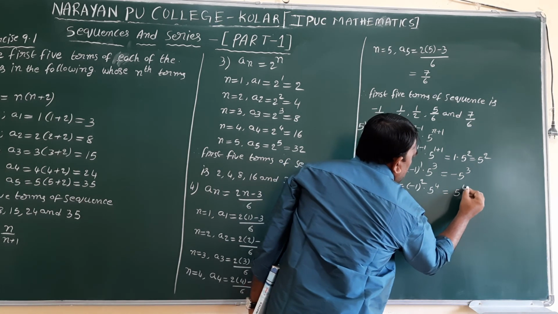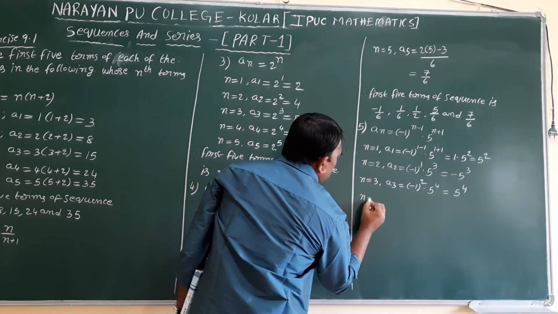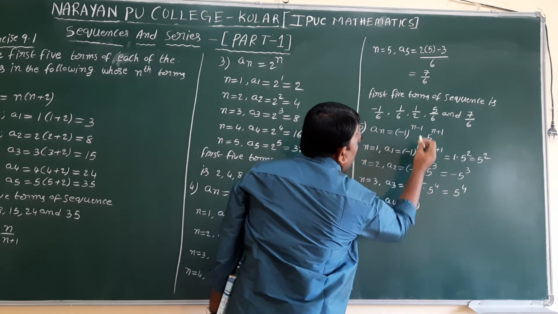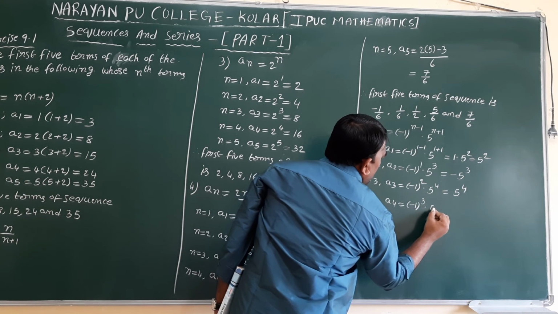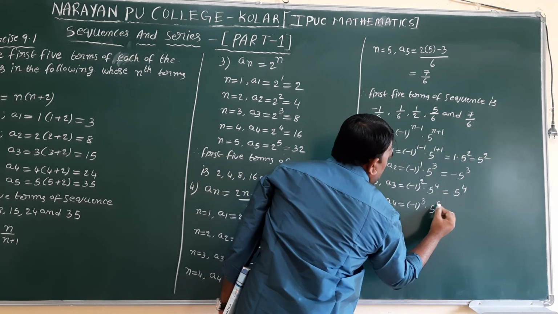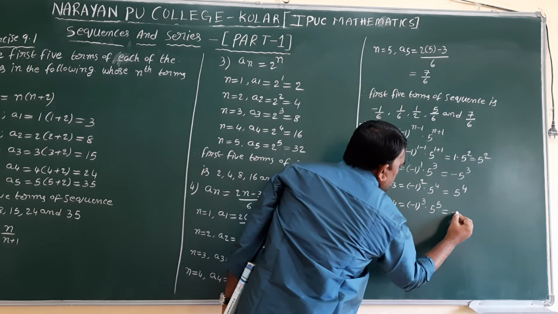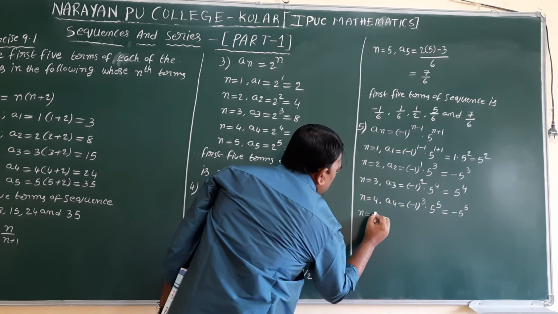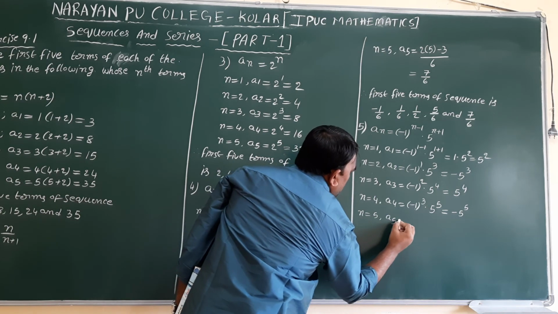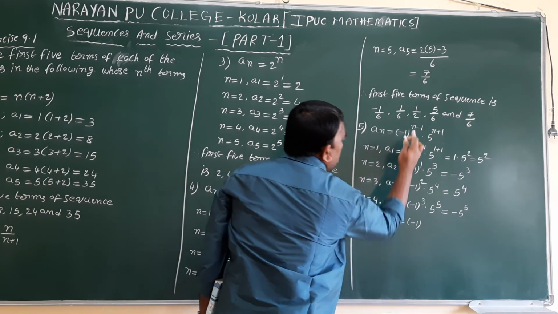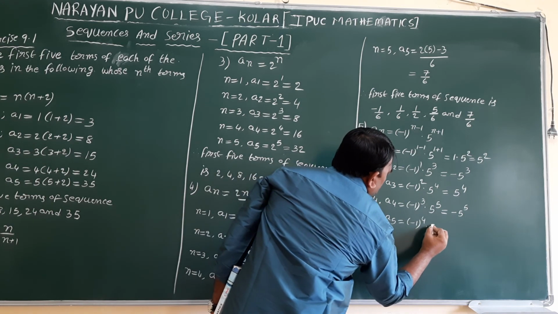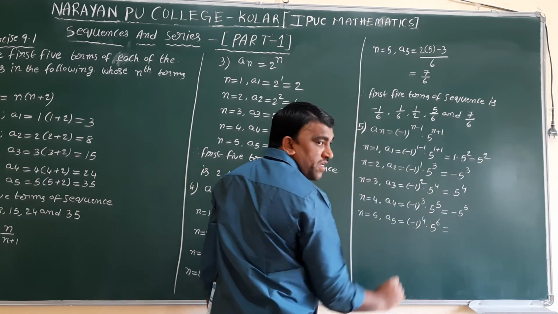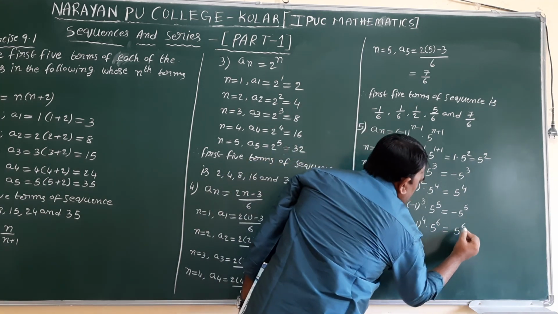So 5 power 4. n equal to 4: a4 equal to minus 1 whole power 4 minus 1, 3, 5 power 4 plus 1, 5. So minus 1 whole cube is minus 5 power 5. n equal to 5: a5 equal to minus 1 whole power 5 minus 1 is 4, into 5 power 5 plus 1 is 6. Minus 1 whole power 4 is plus only, 5 power 6.